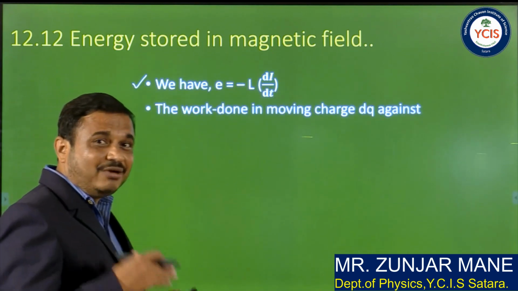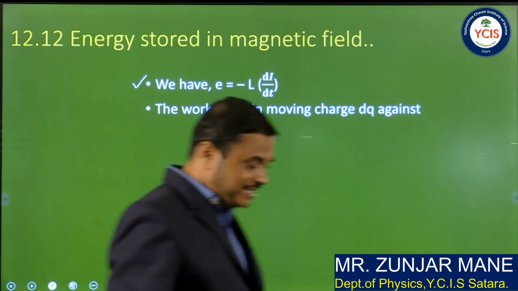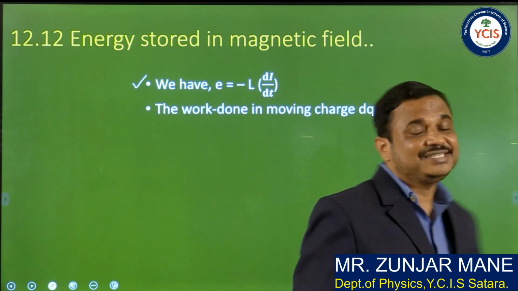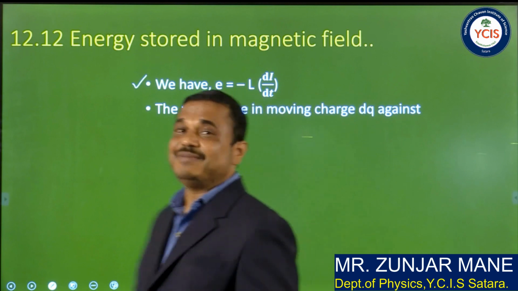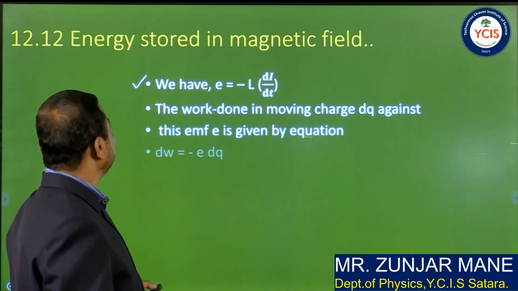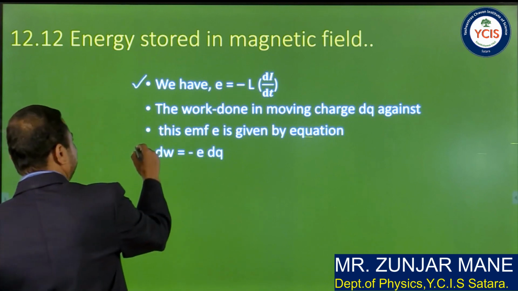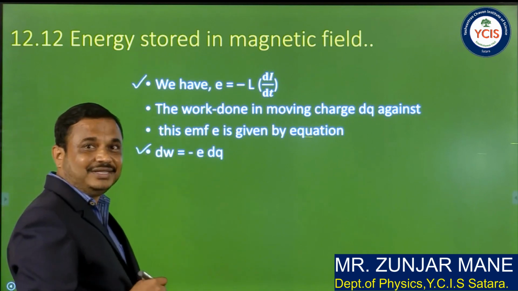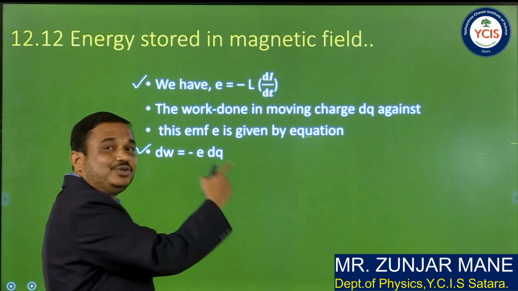Now we have to move the charge dq against this EMF, because this EMF opposes. Then the small work done dw, by definition of work done, is potential into charge.